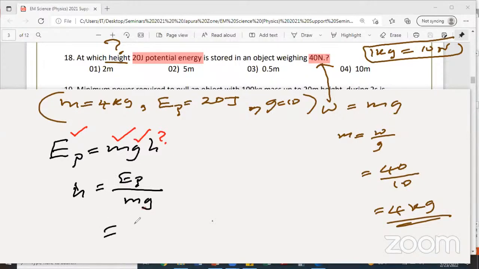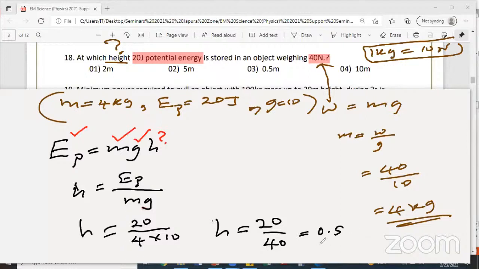So what is the potential energy? They have given 20 joules divided by, what is the mass of the object? 4. g is 10. What is the height? h equals 20 divided by 40. 20 divided by 40 means what? 0.5 meters. Yeah, so both of your answers are correct. Very good, Netmini.